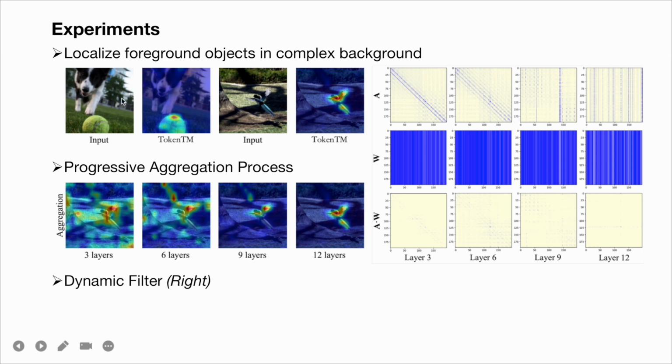Additionally, we examine our TokenTM's ability to localize foreground objects in complex backgrounds. We provide two representative examples here, one with a bigger object, a dog, in the background, and another with complex shadowing similar to the foreground. We observe that our method can still accurately localize the foreground objects.